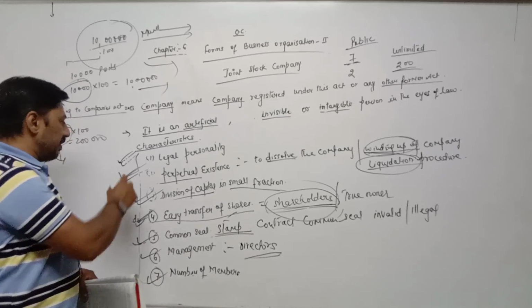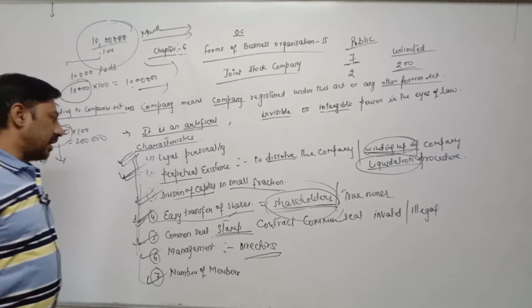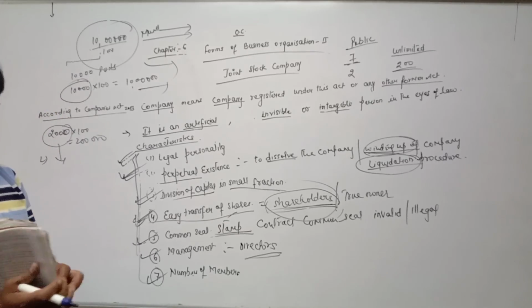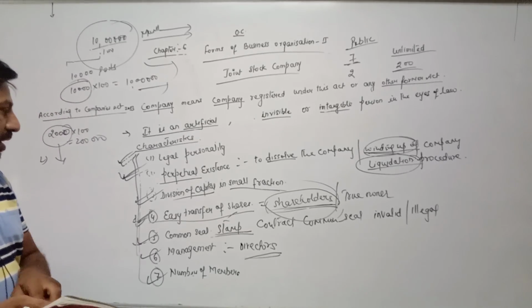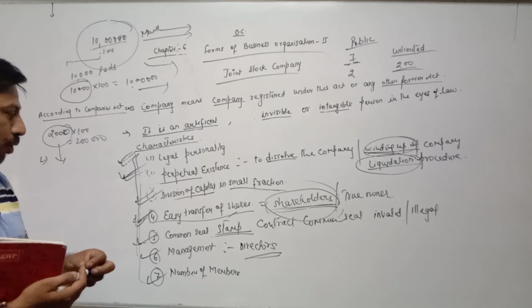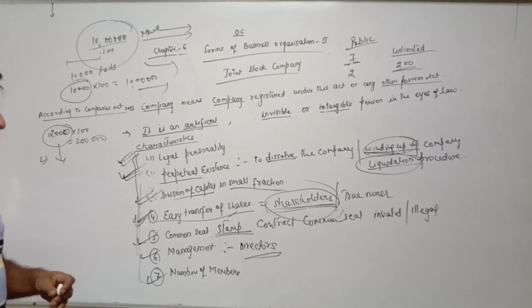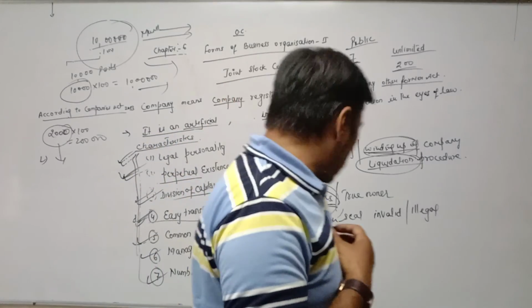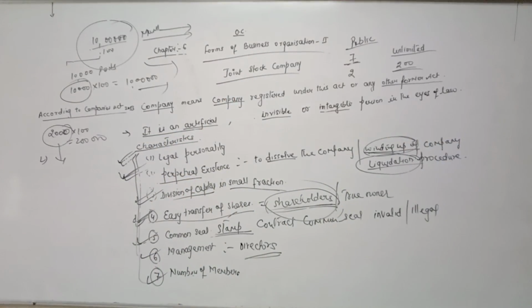These are the 7 points we have completed. Characteristics: legal personality, perpetual existence meaning continuous existence. Division of capital into small fractions, meaning they arrange huge funds in smaller parts through shares. Easy transfer of shares, shares can be transferred easily. Then common seal, a stamp, is necessary to enter into any contract.